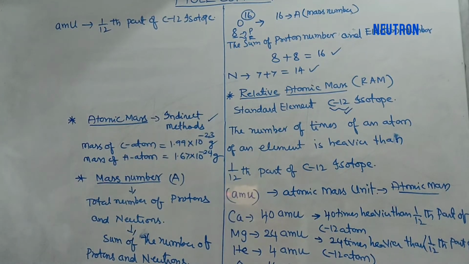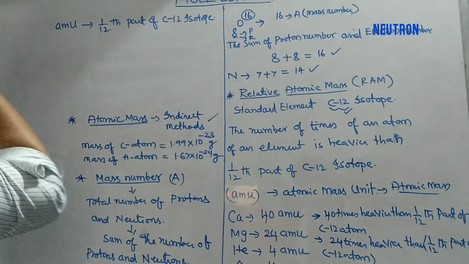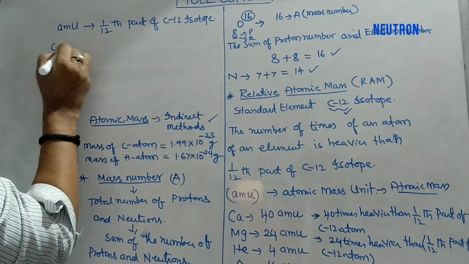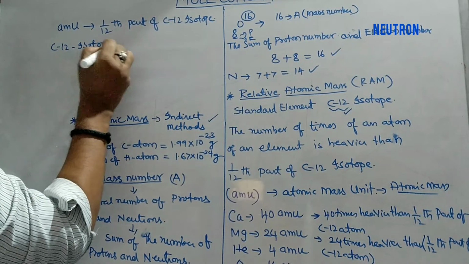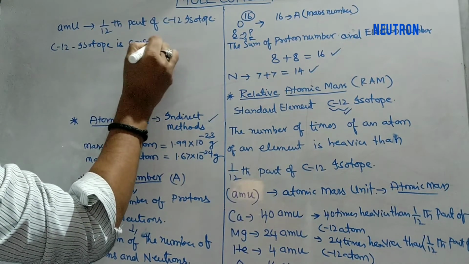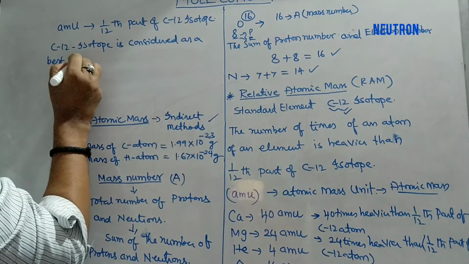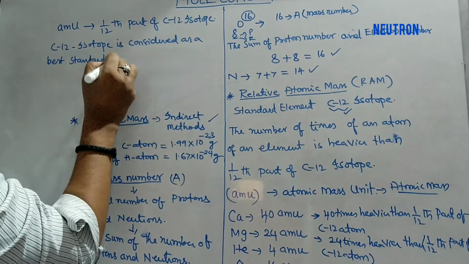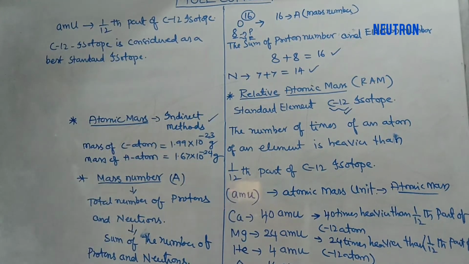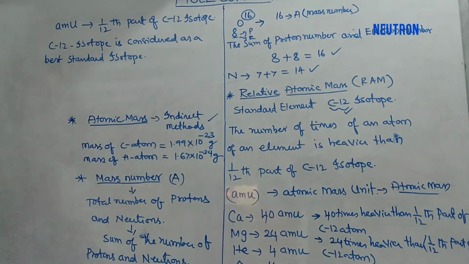The C12 isotope is considered the best standard isotope because, as already discussed, its average atomic mass is nearly equal to 12. Compare with all these things. So AMU is nothing but 1/12th part of C12 isotope.